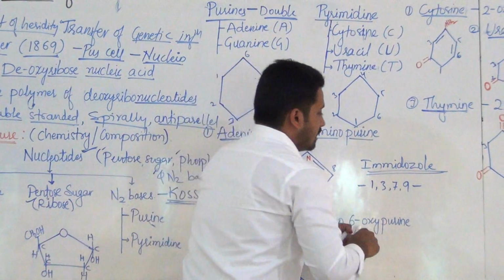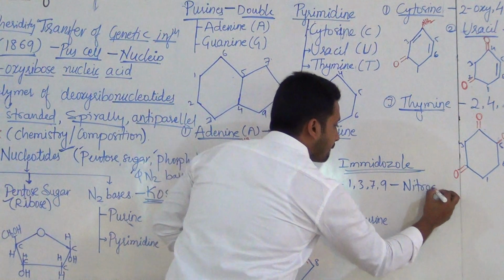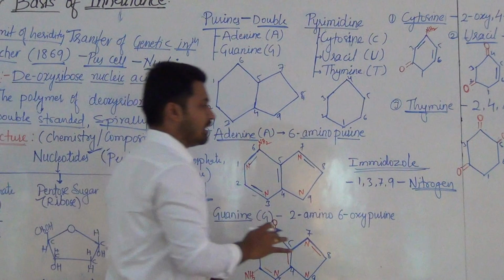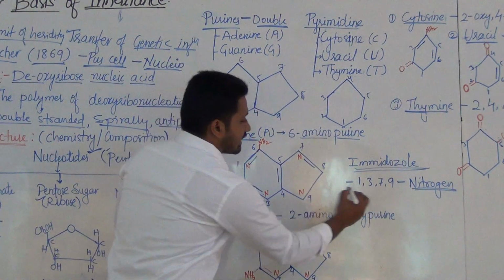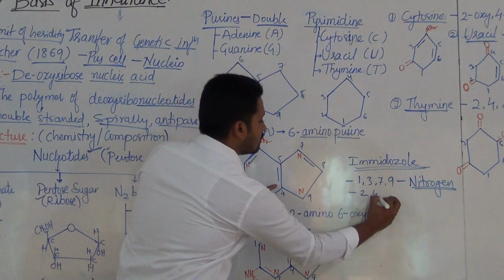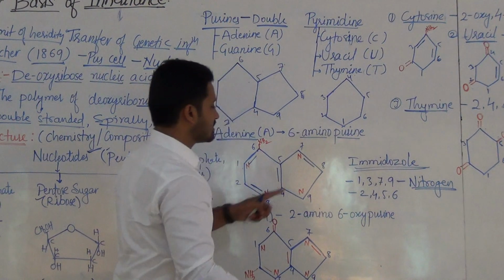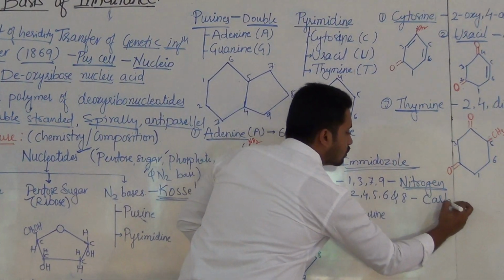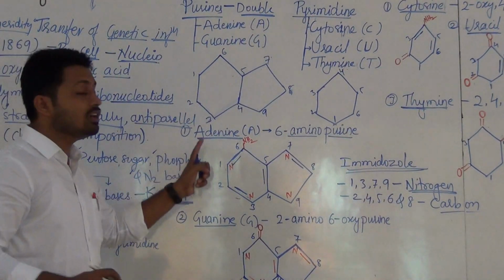there is nitrogen. Hence we call them nitrogen bases. That is the reason. The remaining positions, second, fourth, fifth, sixth and eighth, have carbon. Remember, this is the adenine structure.